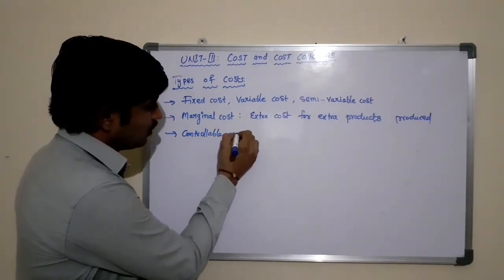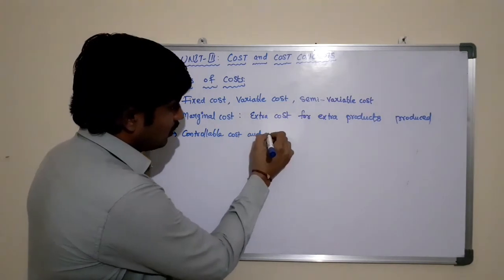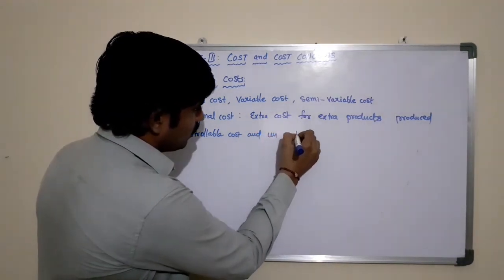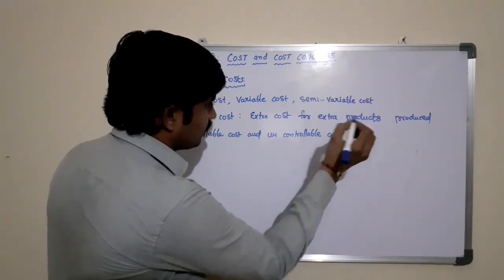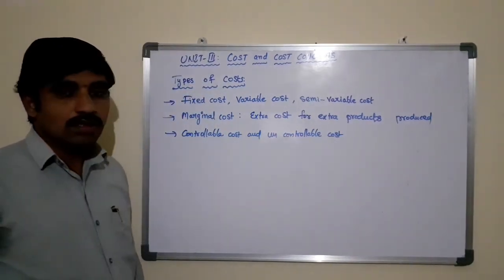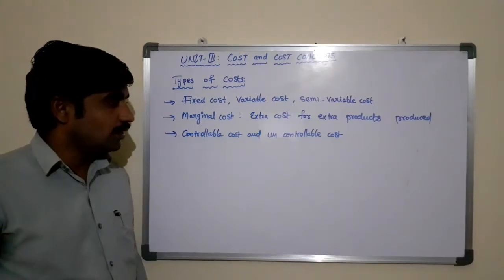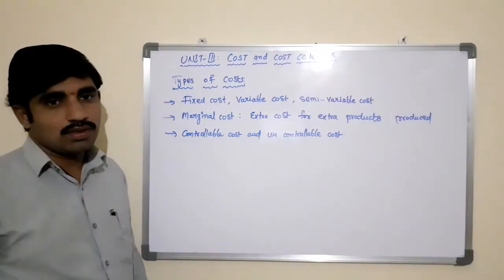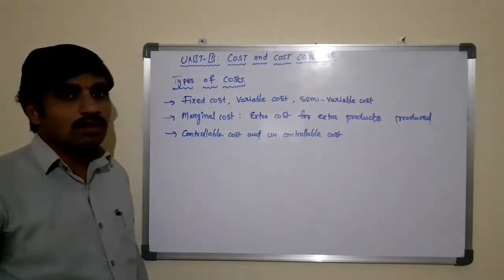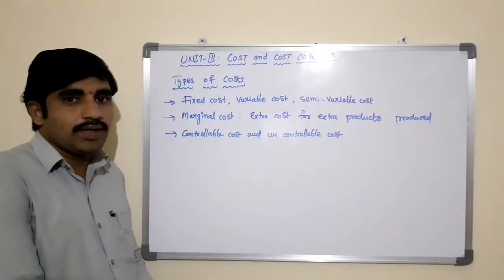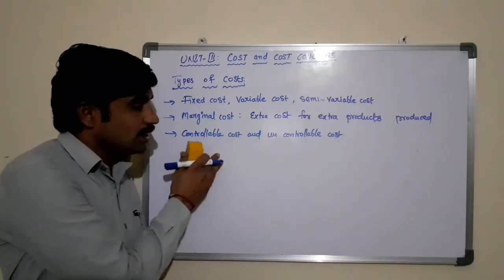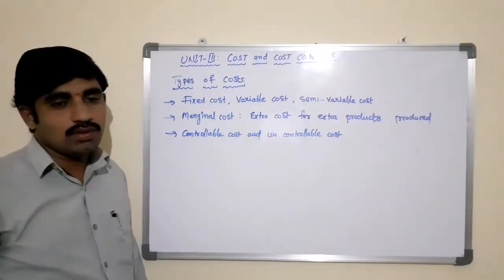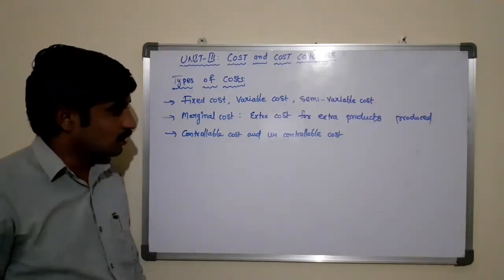The next one is controllable cost and uncontrollable cost. So what is controllable cost and what is uncontrollable cost? The cost can be classified based on the controllability into two, that is controllable cost and uncontrollable cost.